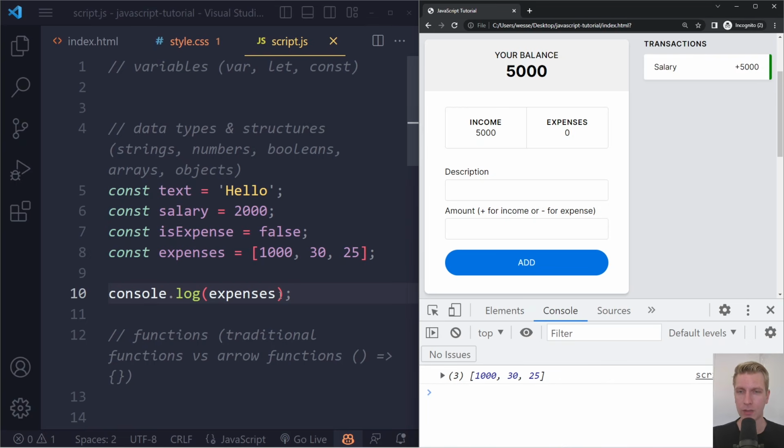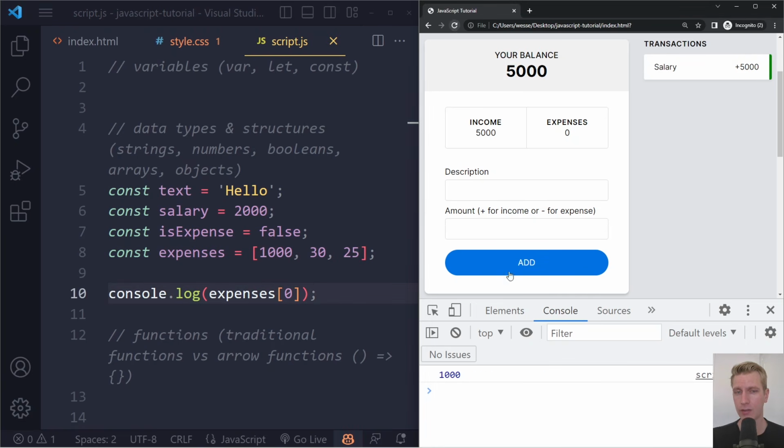Now, let's say I want to know the element in the array that is the second one. I want to try logging 30 from here. How do we do that? Well, you use expenses, and now you can use square brackets to access the individual elements. You have to understand that arrays start from index 0, so here you have to provide the index of the element that you want to see. If you want to get the first one, it's not 1, it's actually 0. So this has index 0, this has index 1, and this has index 2.